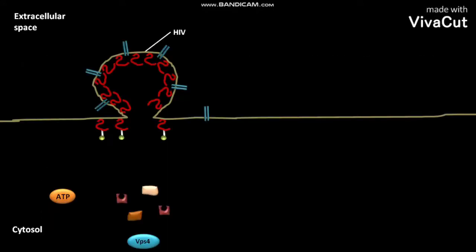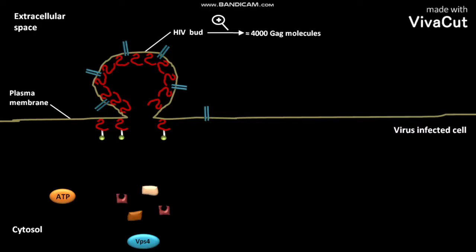The HIV bud is formed from the plasma membrane of a virus-infected cell. The HIV bud consists of almost 4,000 GAG molecules. GAG protein mimics the function of HRS protein. HRS protein is used during the formation of multivesicular endosomes.